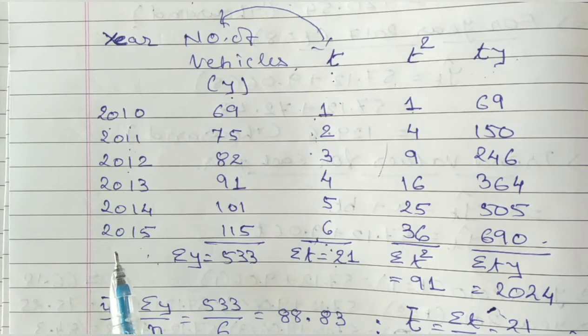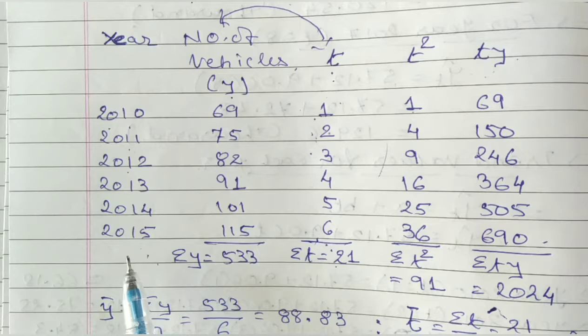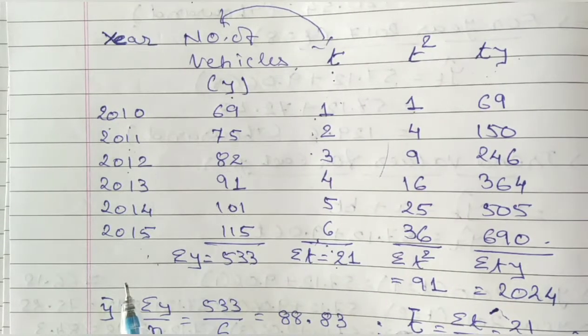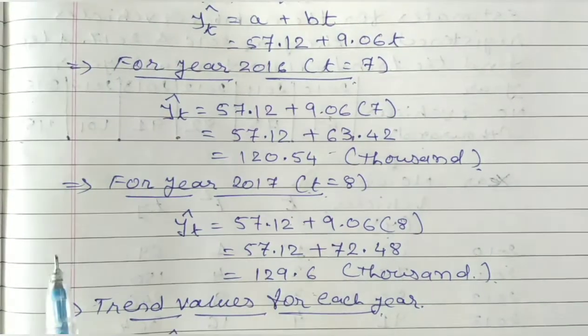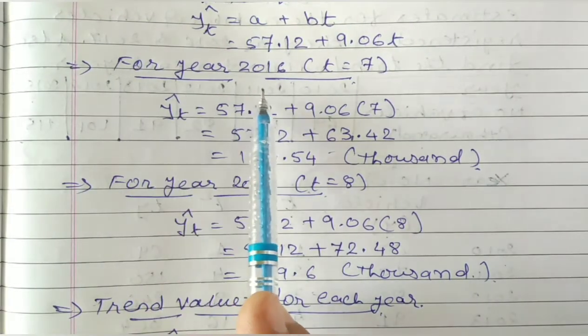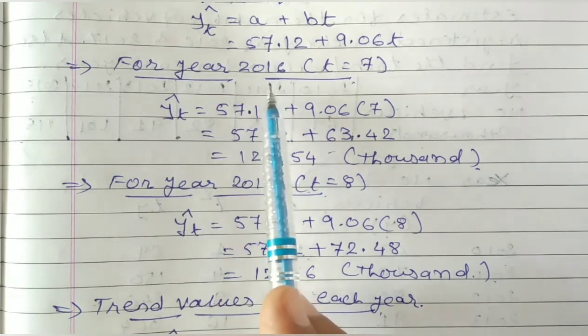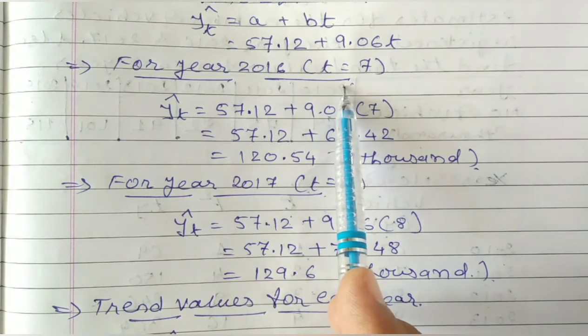If we are asked to find the estimate for 2016 and 2017, then t would be 7 for 2016 and t would be 8 for 2017. So we are finding the estimate of y for 2016, where t is 7.